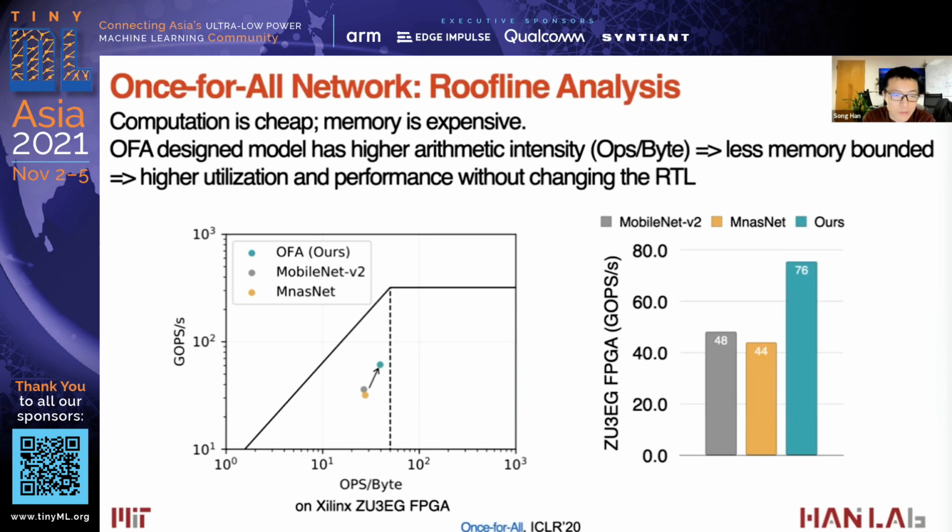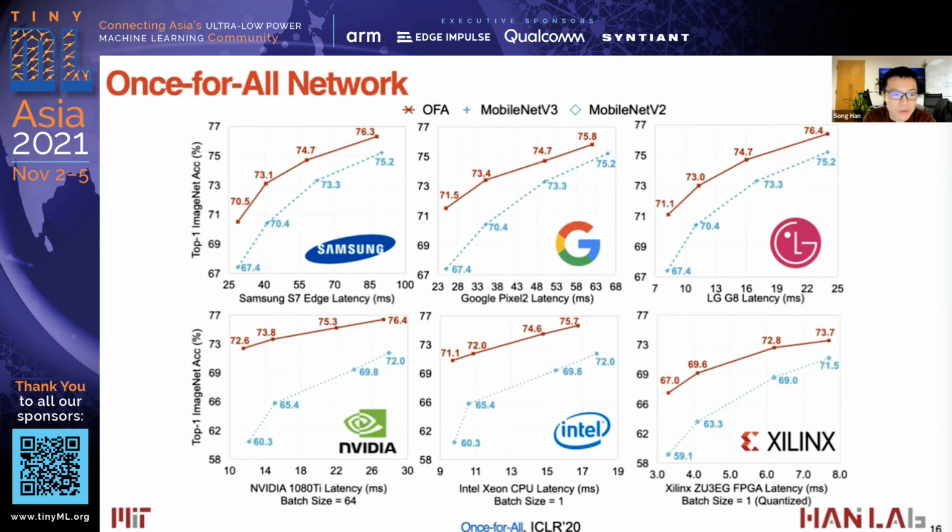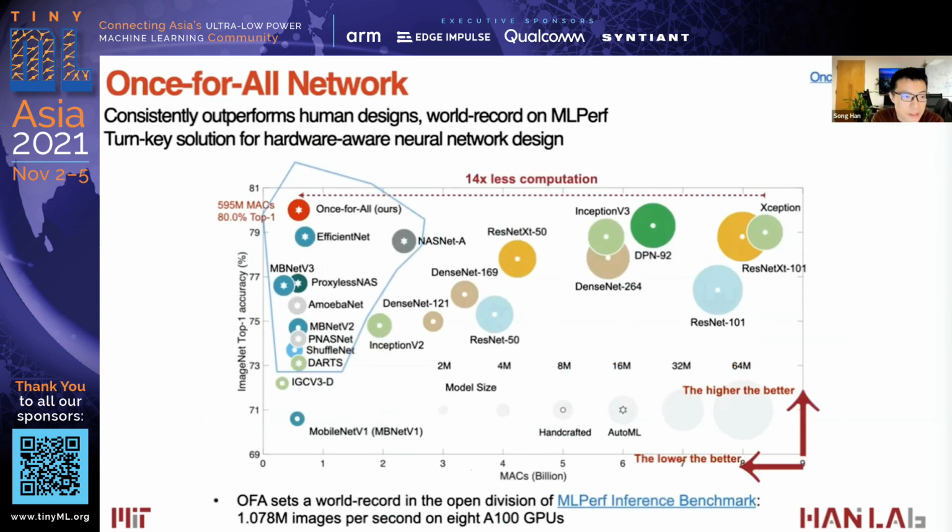And this once-for-all network works well consistently on diverse hardware platforms, ranging from mobile phones like Samsung phone, Google phone, LG phone, which all have Qualcomm Snapdragon 855. This is using the CPU, and this is using the Hexagon DSP. Here we can reduce the latency from 18 milliseconds to only 12 milliseconds. And it also works pretty well on NVIDIA GPU, Intel CPU, and Xilinx FPGAs. So this once-for-all model consistently outperforms the human design. So this is the once-for-all network.